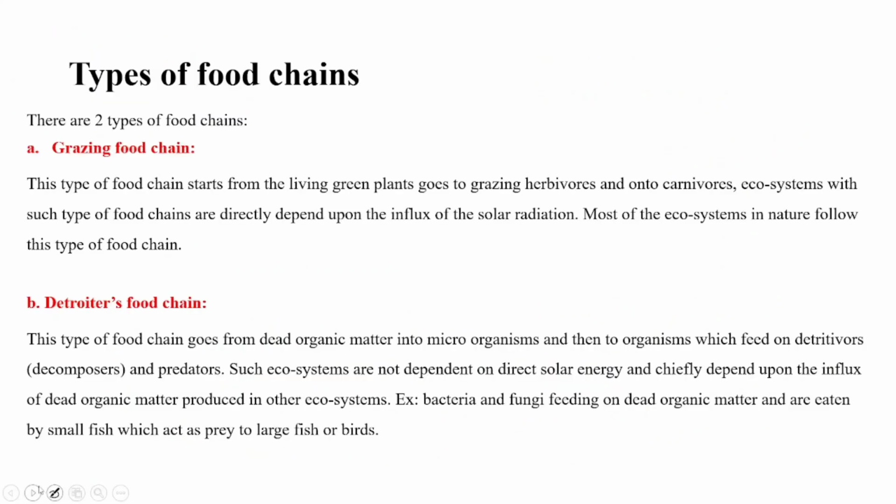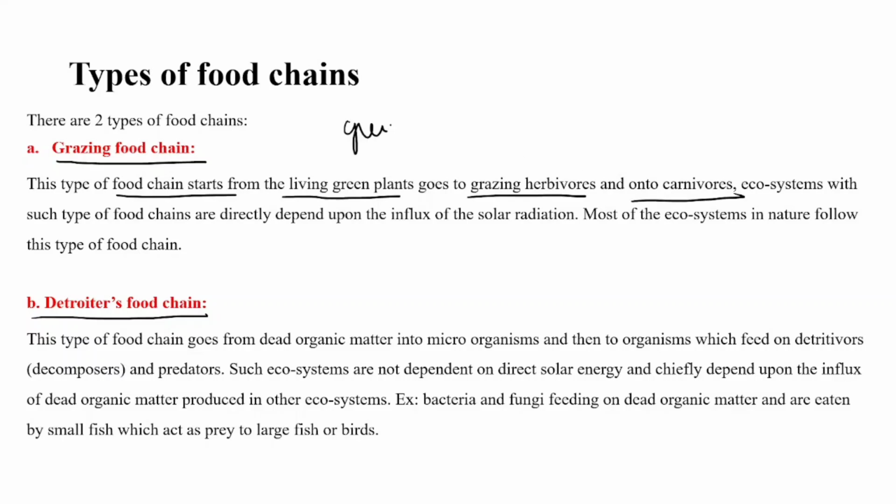Now coming to the types of food chain. There are two types of food chain: grazing food chain and detritus food chain. Grazing food chain means what? This type of food chain starts from the living green plants to grazing herbivores and onto carnivores.